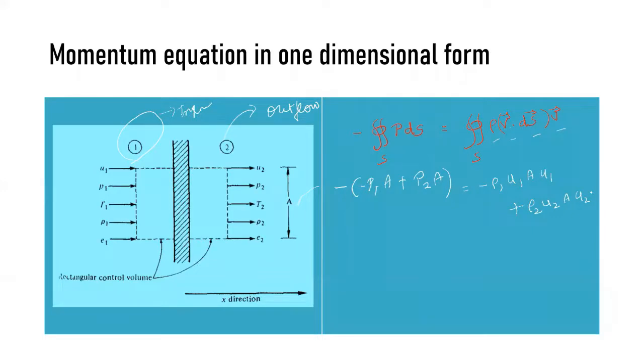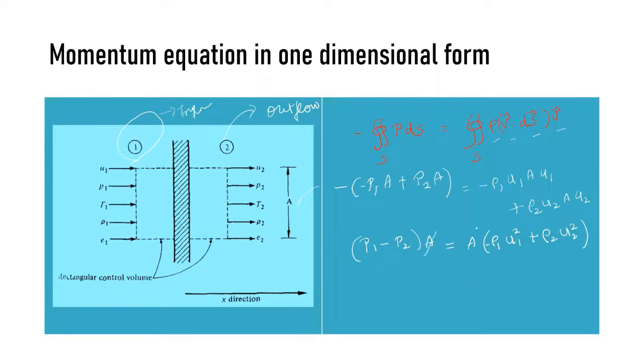You multiply the negative inside. What we get is minus P1 A plus P2 A. So P1 minus P2 times A is equal to, taking A common outside, minus rho1 U1 squared plus rho2 U2 squared.